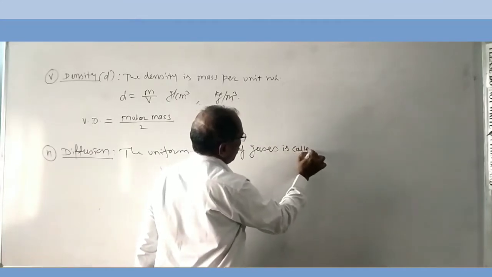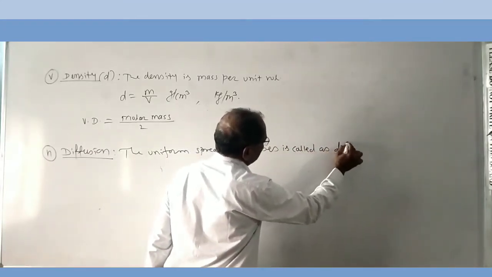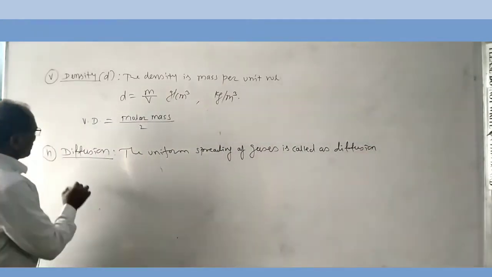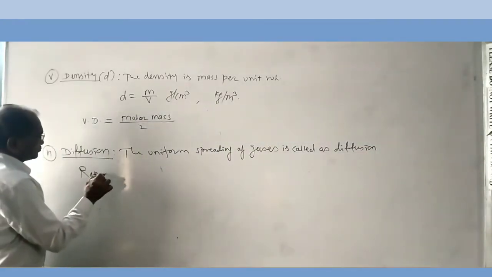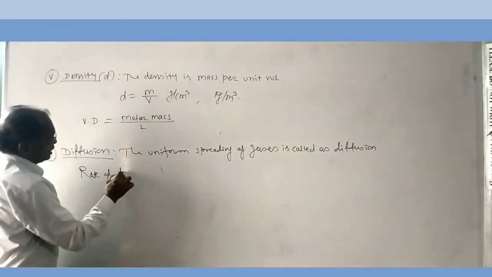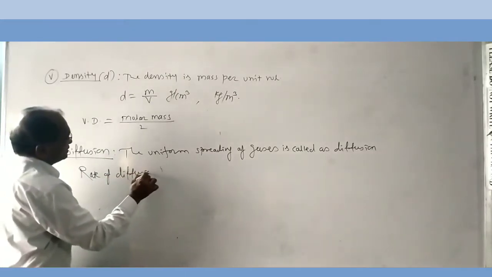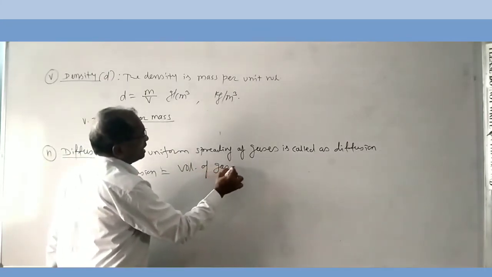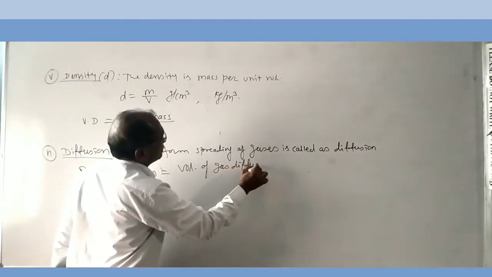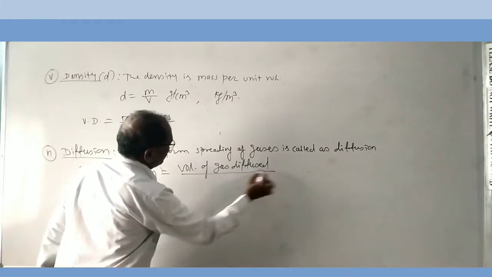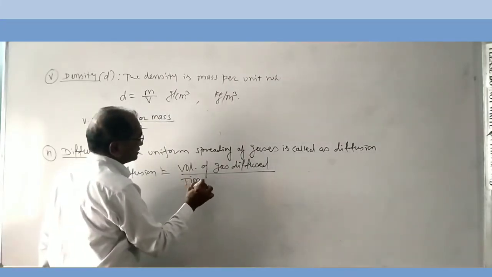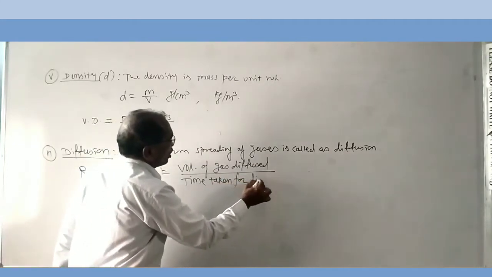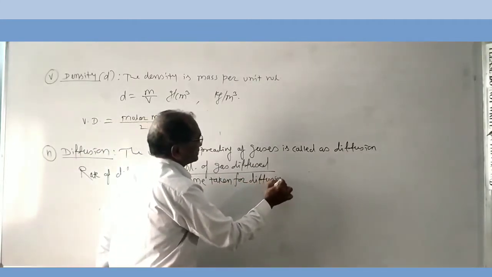The rate of diffusion is equal to the volume of gas diffused divided by the time taken for diffusion.